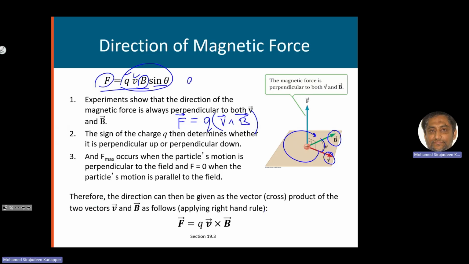Q is not part of the vector product; V and B is the vector product. So V magnitude, B magnitude, and sine of the angle between the two vectors will give you the magnitude. The direction will be determined by the right hand rule between the two vectors, V cross B. So you get the direction.